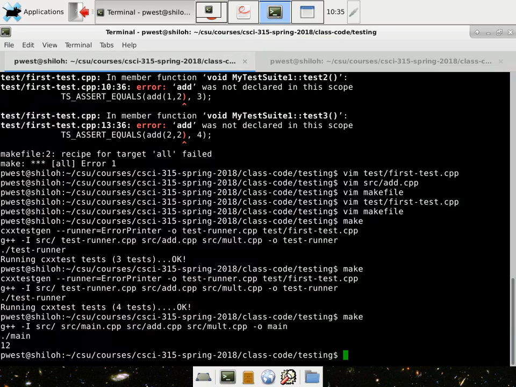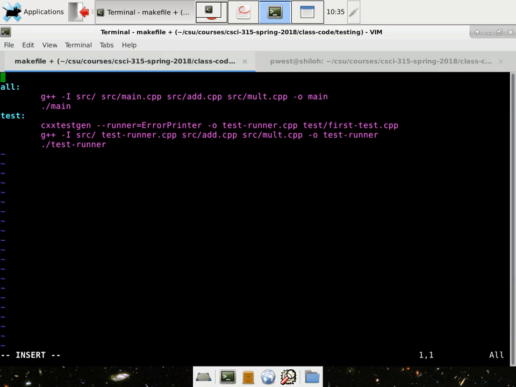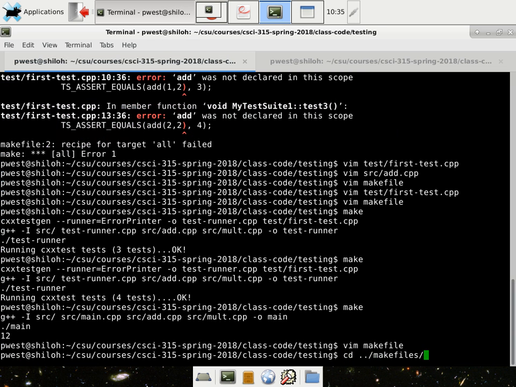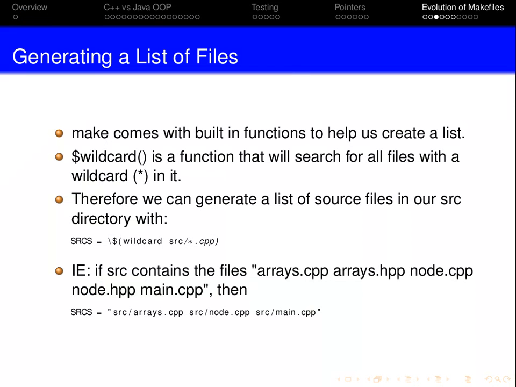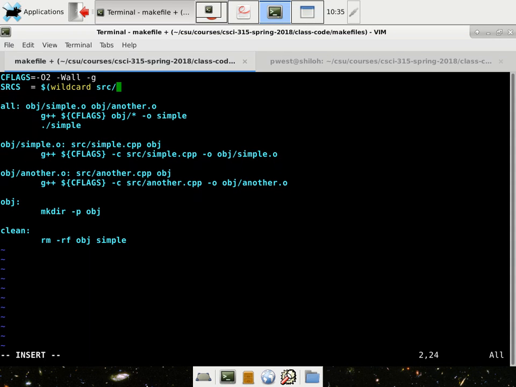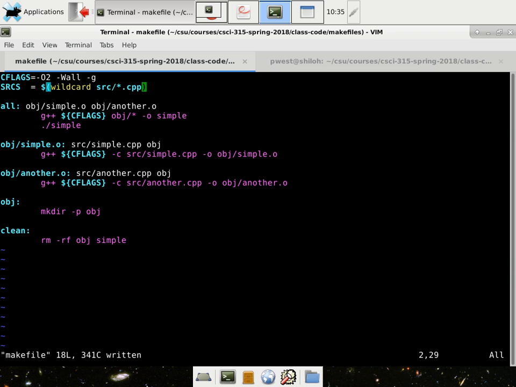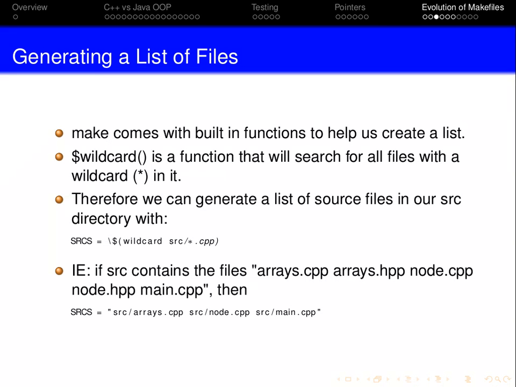So let's go ahead and jump over to our makefile. We'll go ahead and do... whoa, that's not our makefile. There we go. And let's do it after this. So our SOURCES equals, what I have, $(wildcard, and then I think I put it in parentheses. Nope, just src/*.cpp. So SOURCES is now going to be a list of all our CPP files.